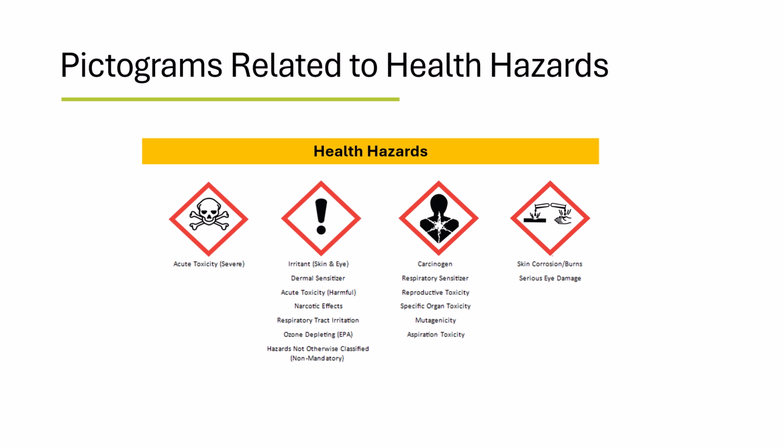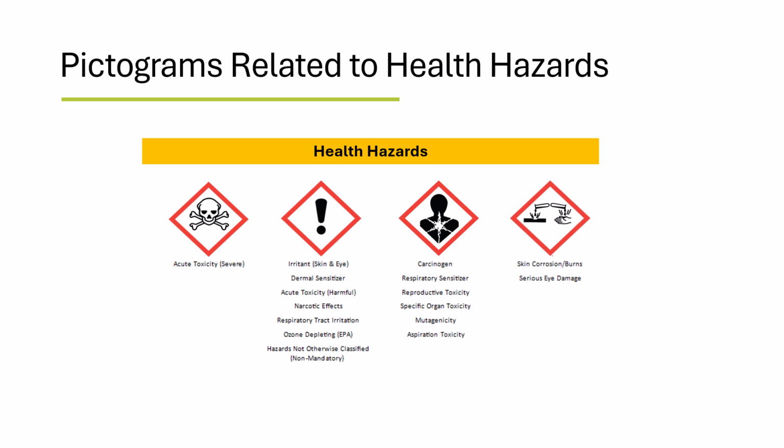These are effects which may depress the central nervous system and include symptoms like drowsiness, fatigue, irritability, and decreased alertness, coordination, or judgment. It also includes respiratory tract irritation, ozone depletion, or hazards that cannot otherwise be classified. The health hazard symbol is the upper body with a star shape in the chest. This symbol represents a chemical that has any of a carcinogen, respiratory sensitizer, reproductive toxin, specific organ toxin, can cause gene mutations, or presents aspiration toxicity.